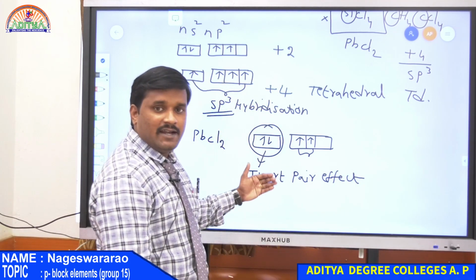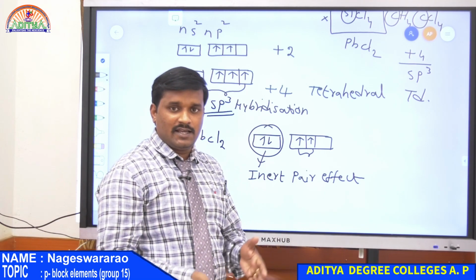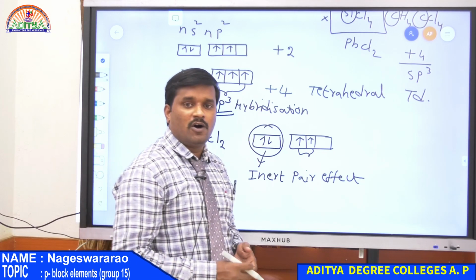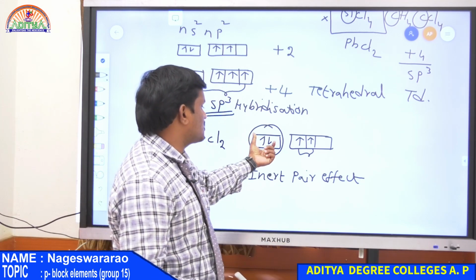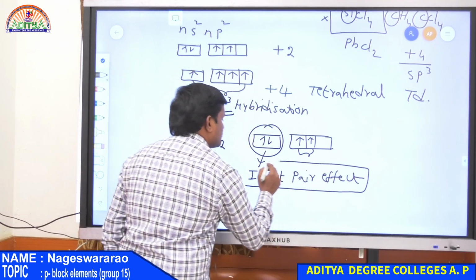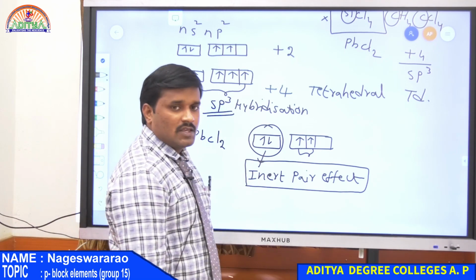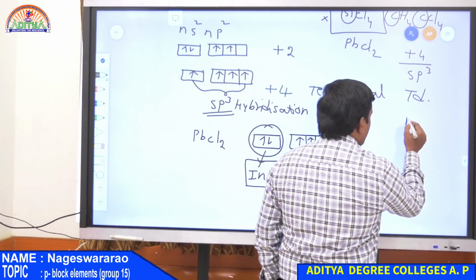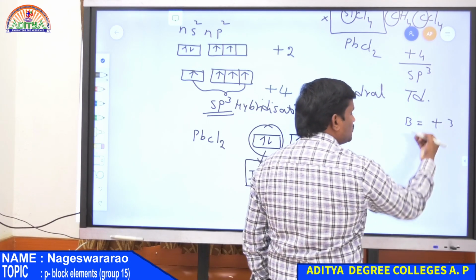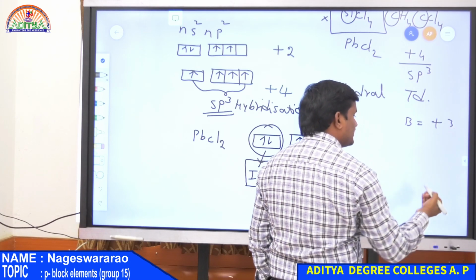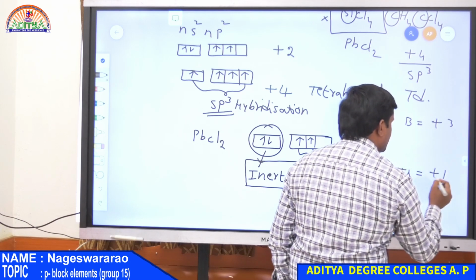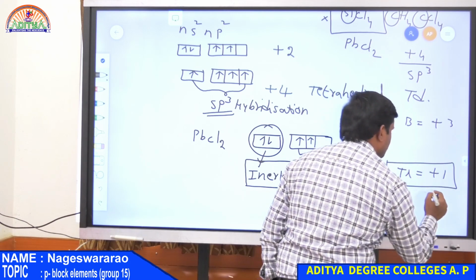Therefore, in the case of lead, there is an inert pair effect. That means the inner orbital, the s orbital, does not get involved in bond formation. Therefore, these electrons are stable. It means these are inert, and hence this effect is known as the inert pair effect. So in the case of the boron family also, boron has a +3 oxidation state, but from top to bottom the +3 oxidation state decreases, and hence thallium only has a +1 oxidation state. So this is stable for thallium.